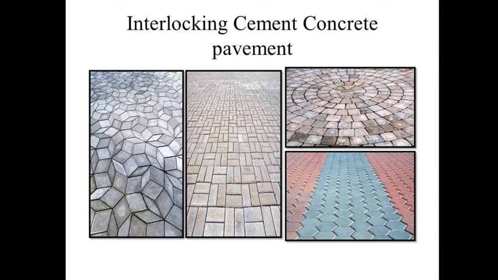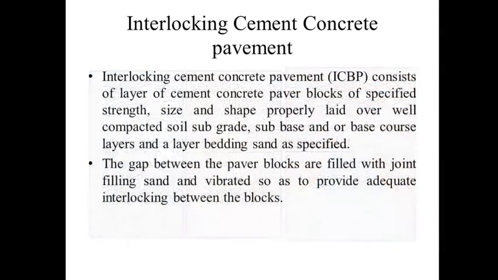You can see this type of interlocking cement concrete pavement is mostly used as per the aesthetic consideration. That is the structure of interlocking cement concrete pavement. It consists of a layer of cement concrete pavement blocks of specified strength, size and shape, properly laid over well compacted soil subgrade, sub-base and base layers, and a layer of bedding sand as specified. A gap between the paver blocks is also filled with a joint filling sand and vibrated so as to provide adequate interlocking between the blocks.